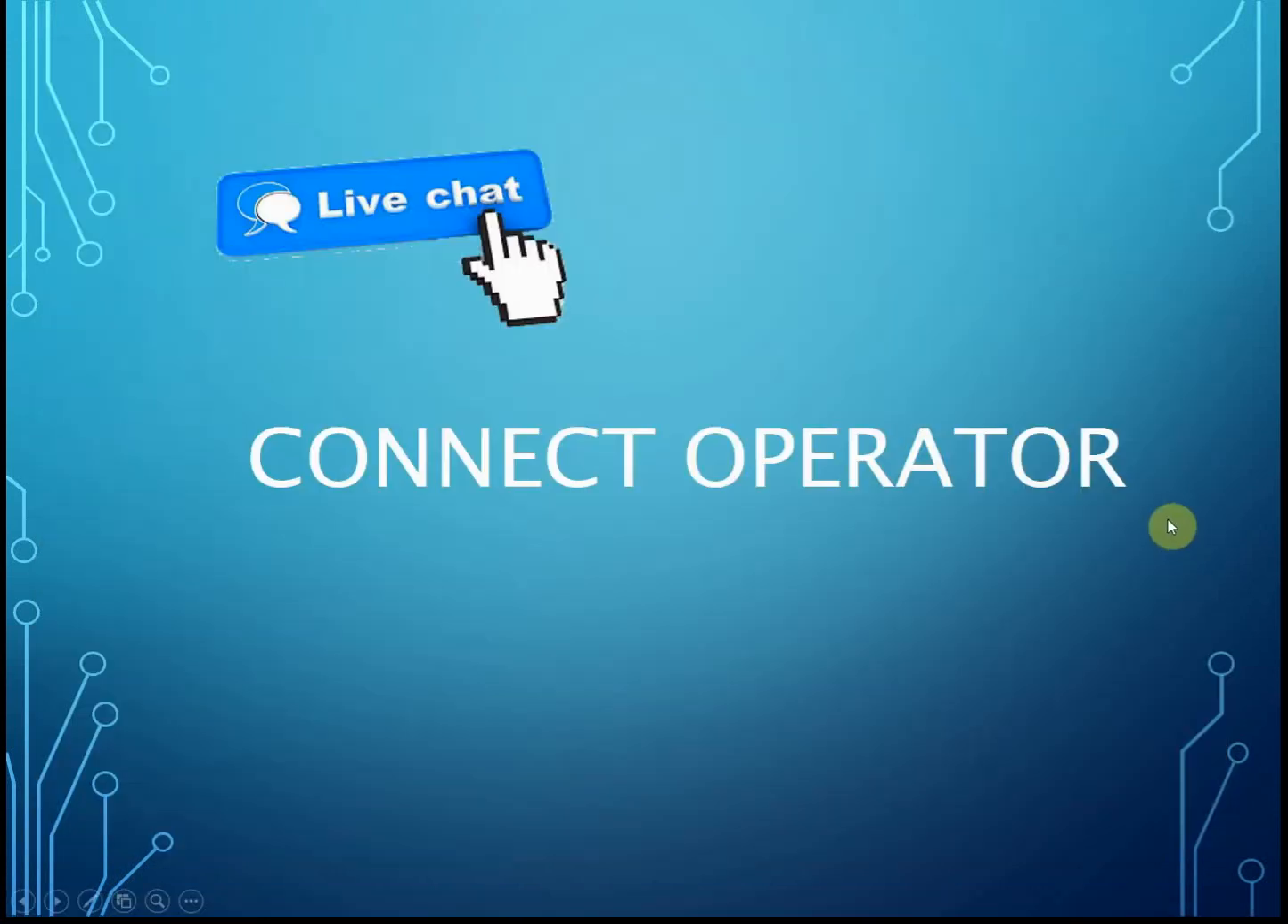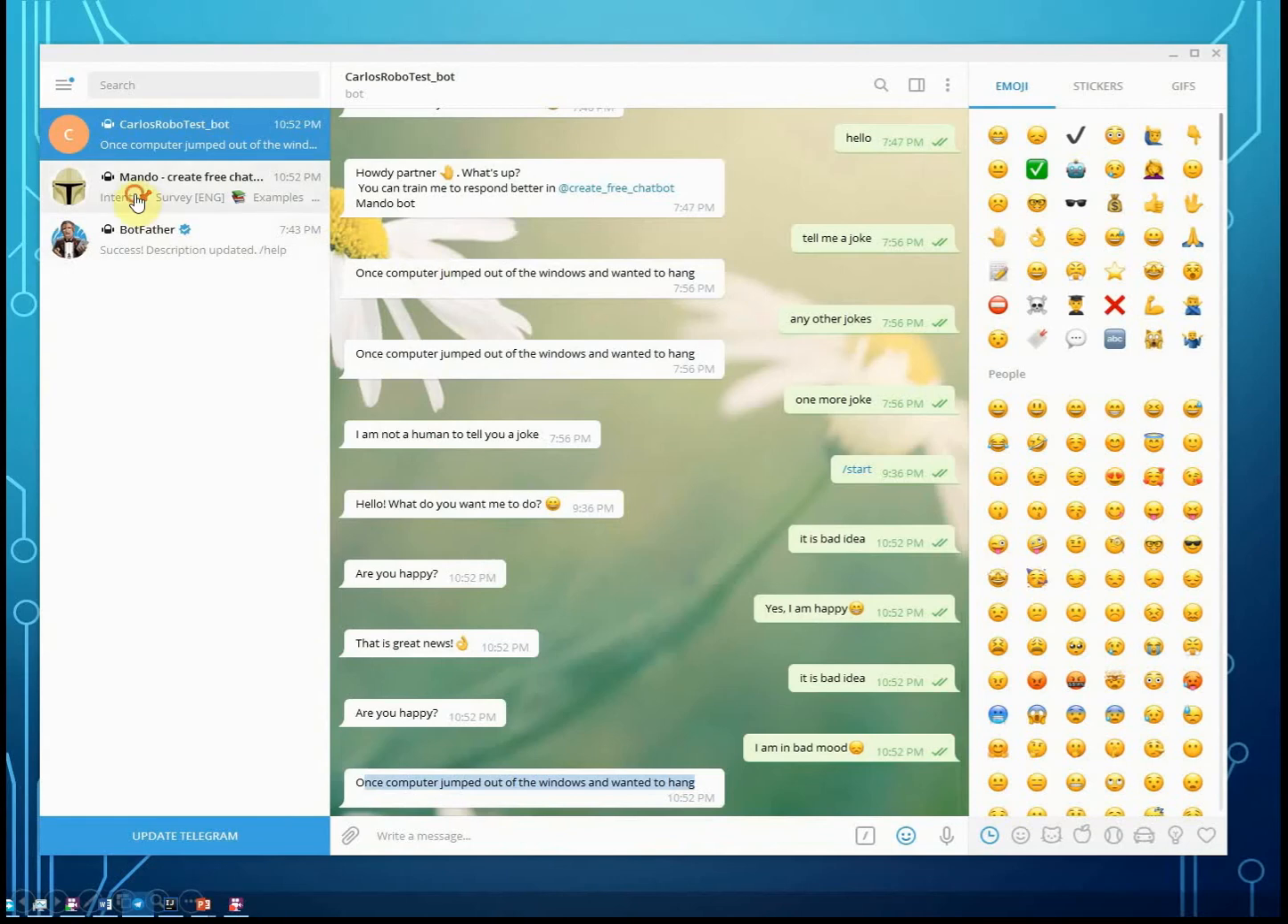Connect operator. Sometimes the bot is not able to answer some questions, and it is good practice to have some kind of live chat option in your bot. You can easily allow the user to connect you as operator in the chat if it is required. In this case, your bot will be kind of a proxy between user and you. You will see everything that the user writes and answer that in real time. When your bot has no answer, it asks the user if he wants to connect an operator. Let me show how it works.